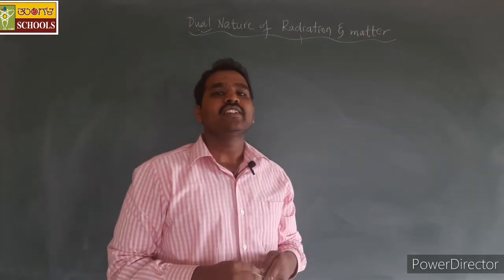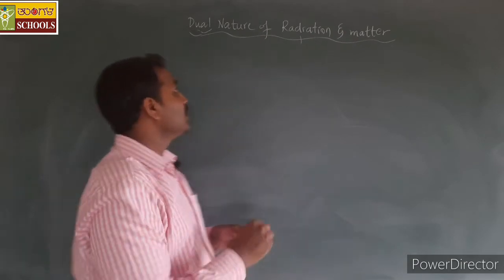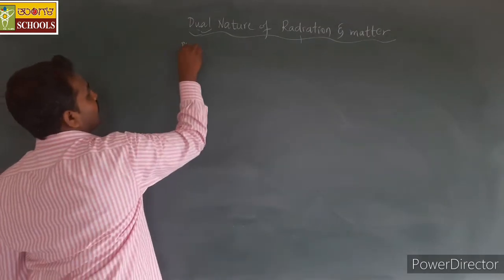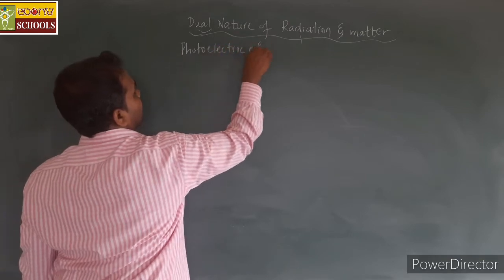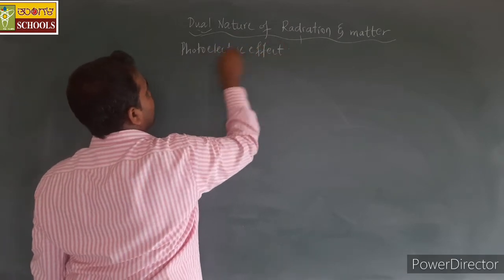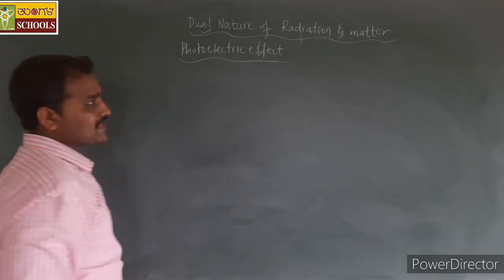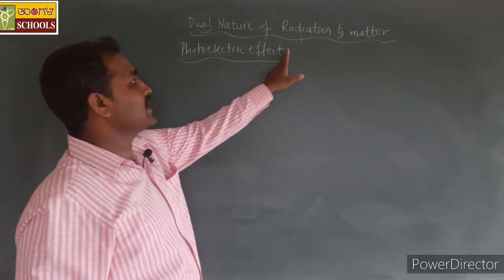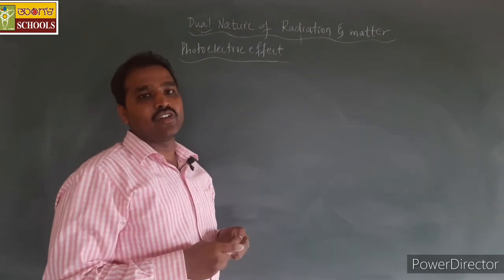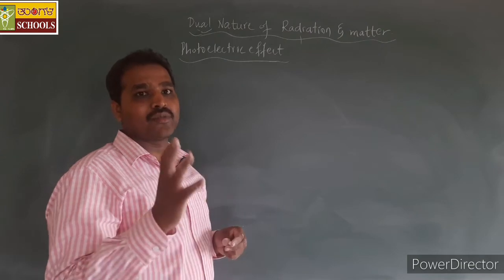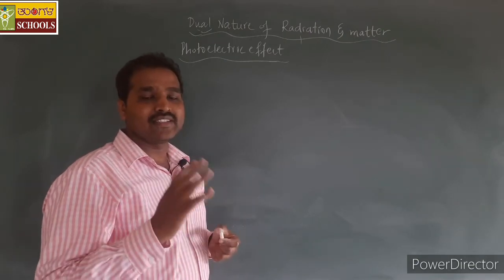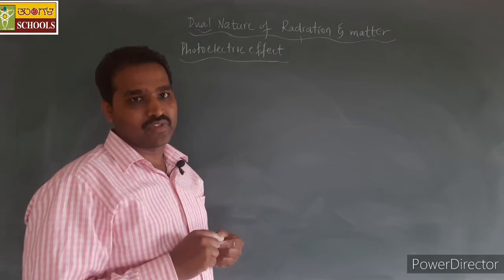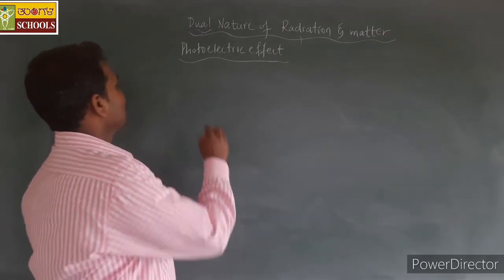Next we shall study the interesting concept of photoelectric effect in detail. Just now, as we discussed, photoelectric effect is the emission of electrons from the metal surface whenever light of suitable frequency is incident on it.